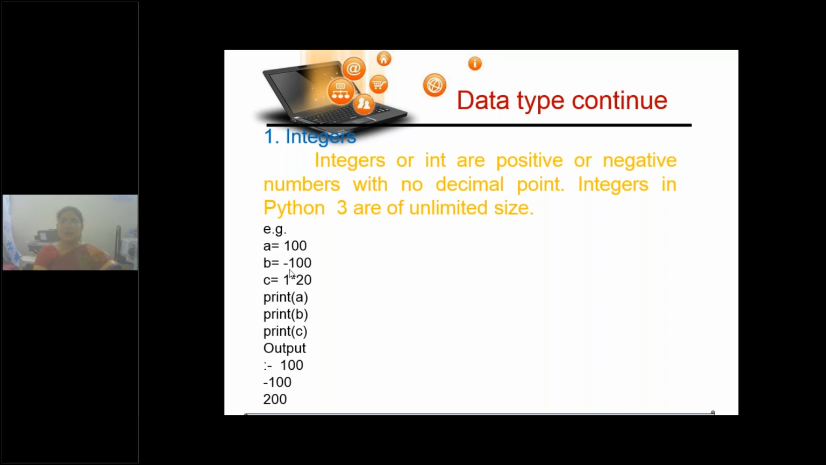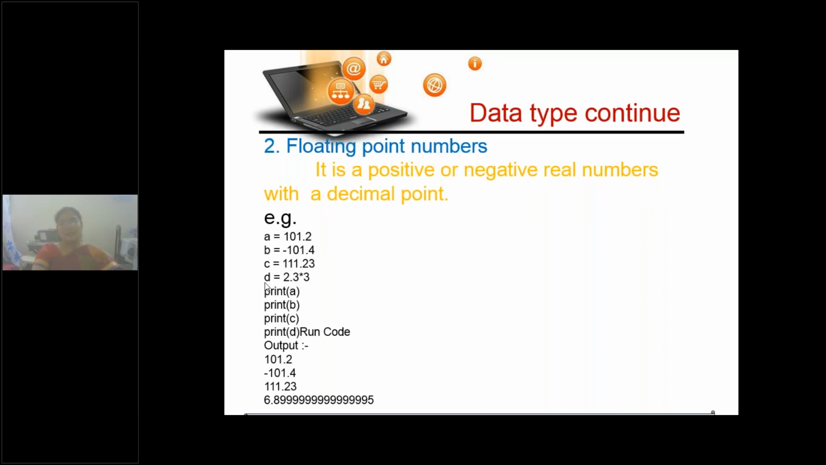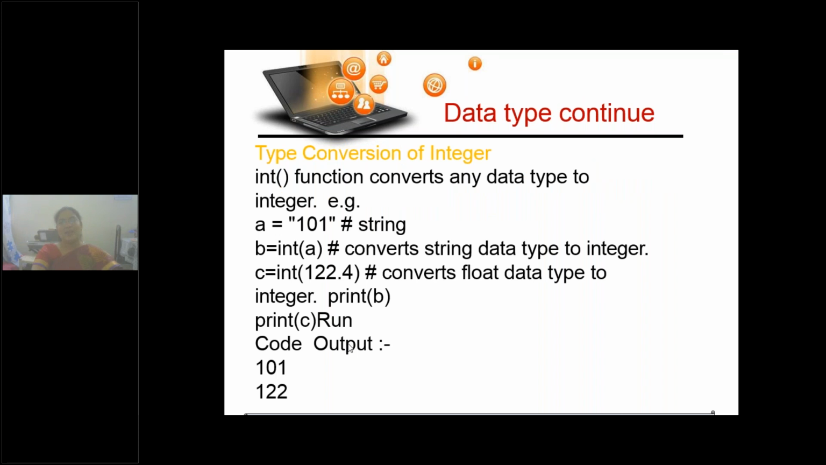Clear? So what is the output you will get here? When you print the A value, you will get the output 100. B value when you print, minus 100. C value when you print, it should be 20. Okay, here is a typing mistake. So next, we'll proceed.